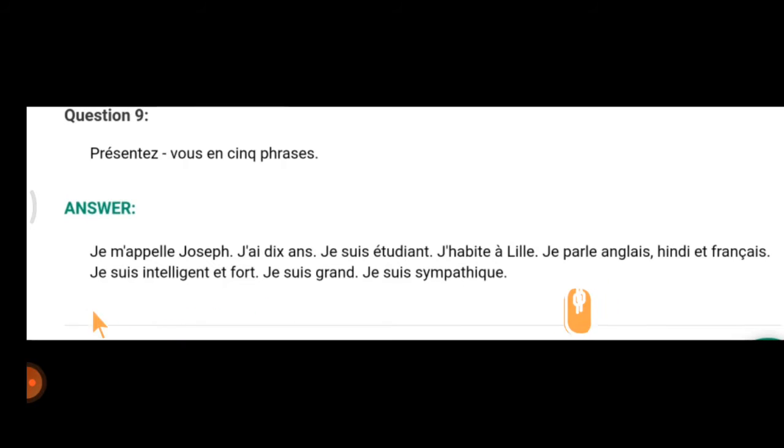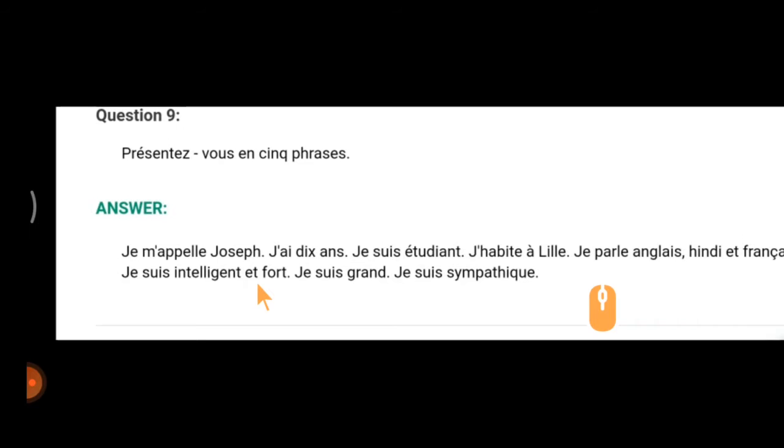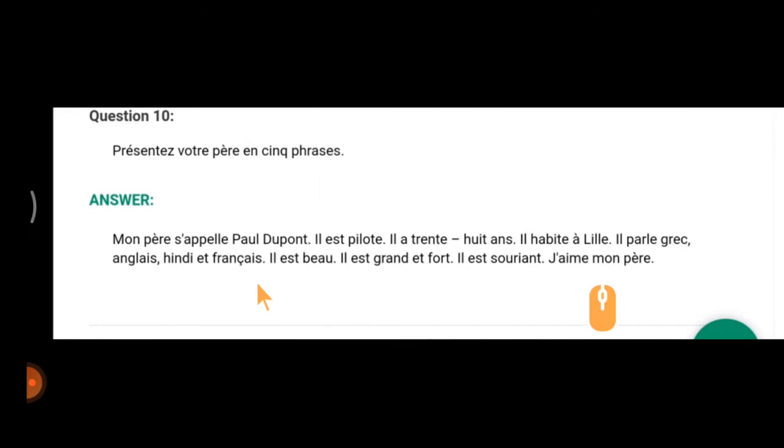So now we'll move to exercise number 10. This is présentez-vous en 5 phrases. This is about you. Now the next exercise is présentez votre père en 5 phrases.